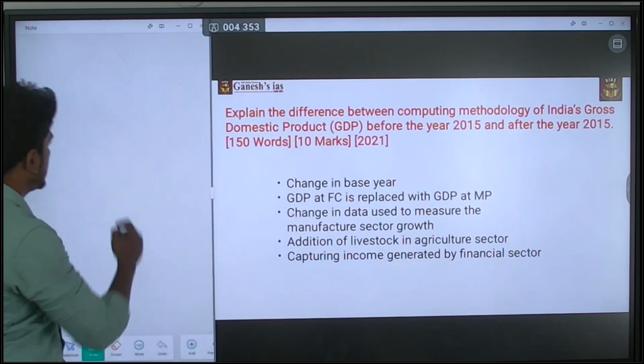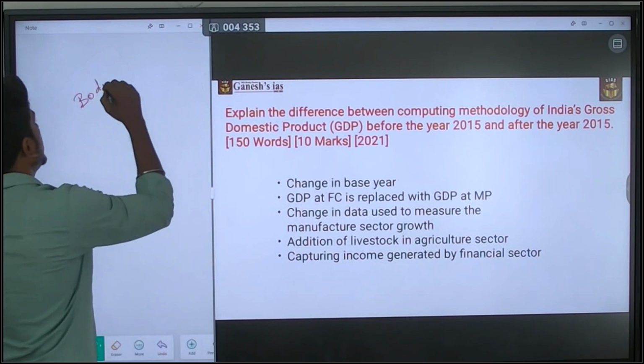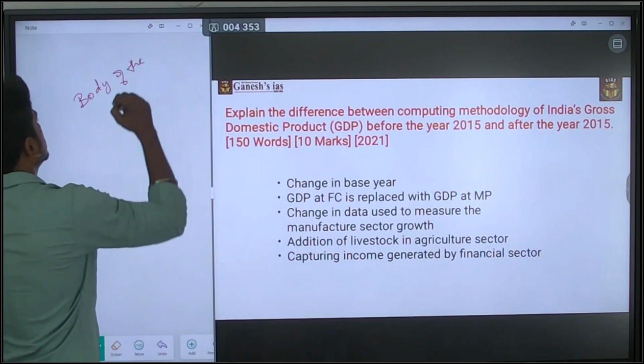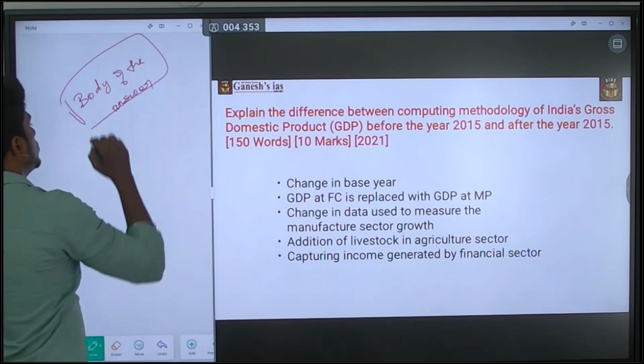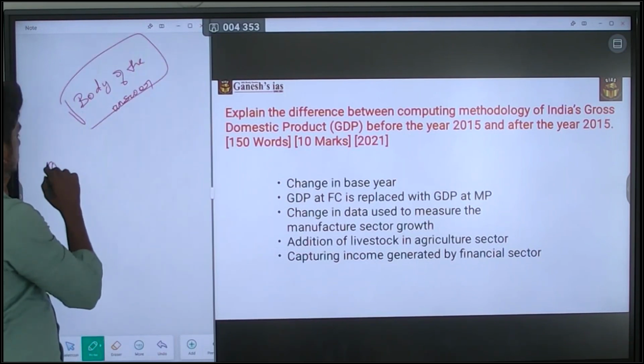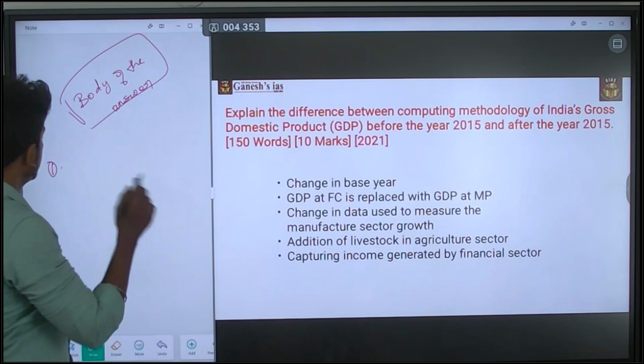Next is the body of the answer. Here the more important thing is, the first point is the change in base year.